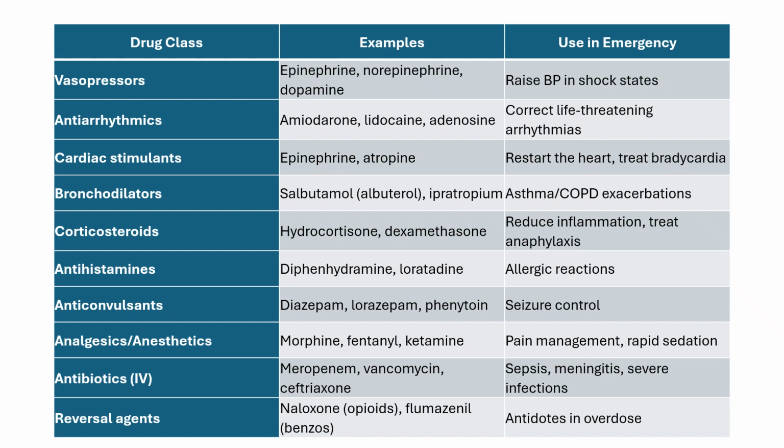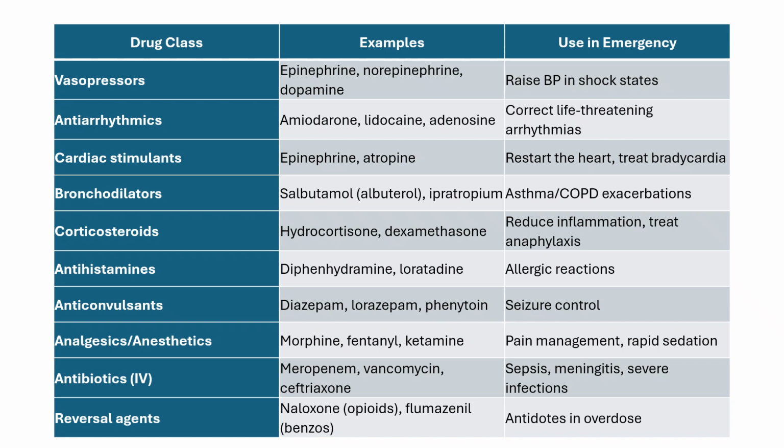Cardiac stimulants like, again, epinephrine and atropine. So they can be used to restart the heart, to stimulate the heart, and to treat bradycardia, or that is decreased heart rate. Bronchodilators like salbutamol and ipratropium, so for asthma and exacerbations of COPD. Corticosteroids like hydrocortisone and dexamethasone, they can be used for inflammation and for anaphylaxis, a type of shock. Antihistamines like diphenhydramine, Benadryl, loratadine for allergies.